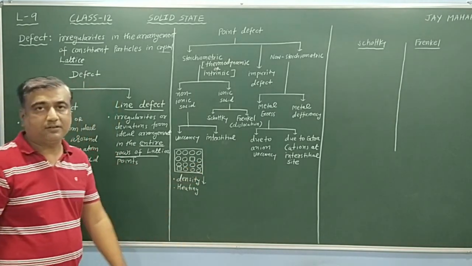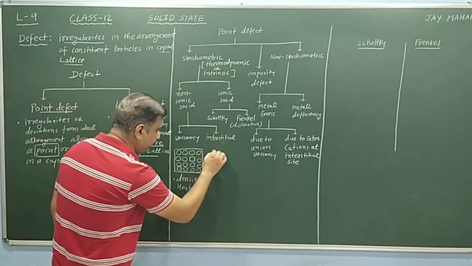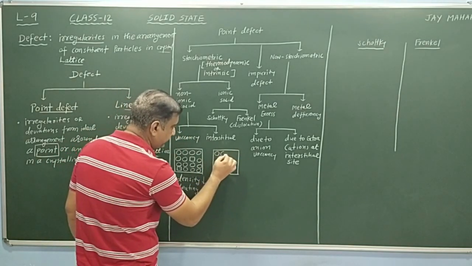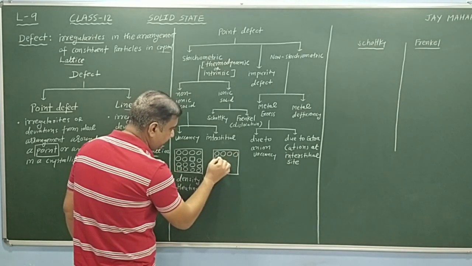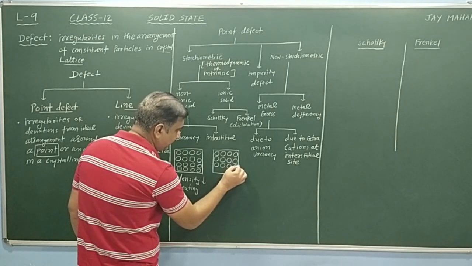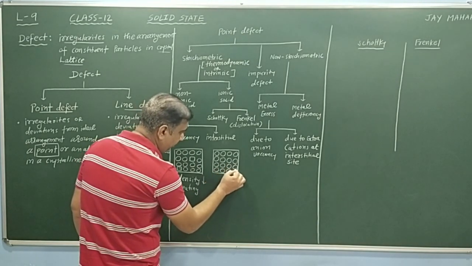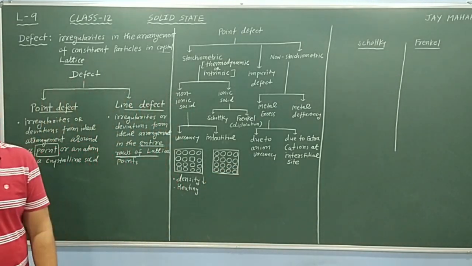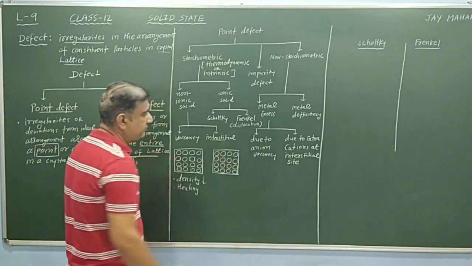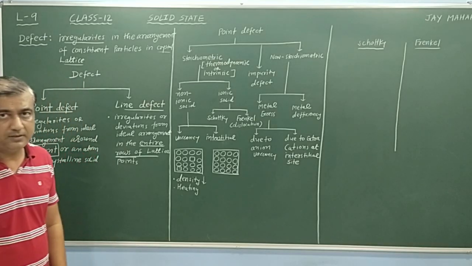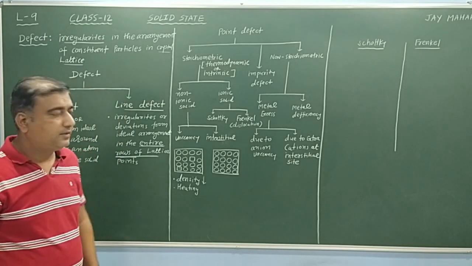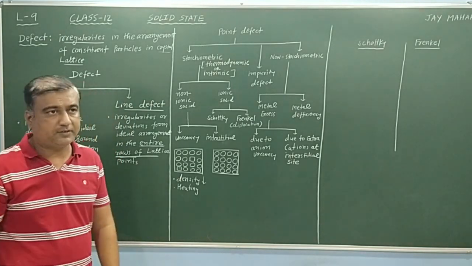Now, the second one is interstitial defect. These are the arrangement of constituent particles. In interstitial defect, constituent particles sit in an interstitial site.